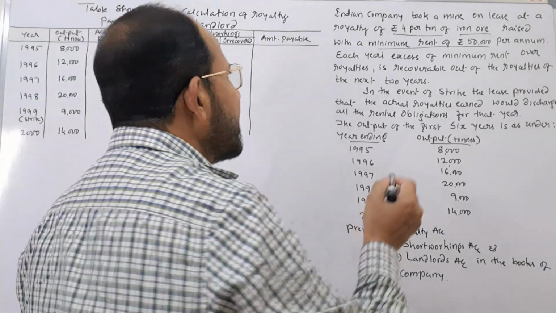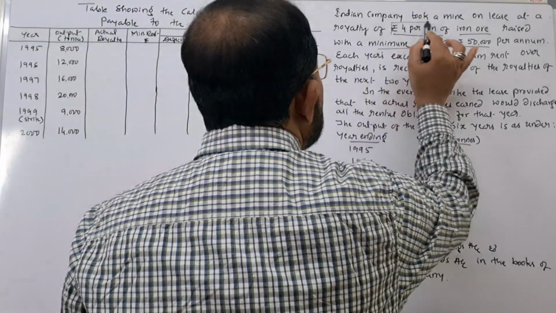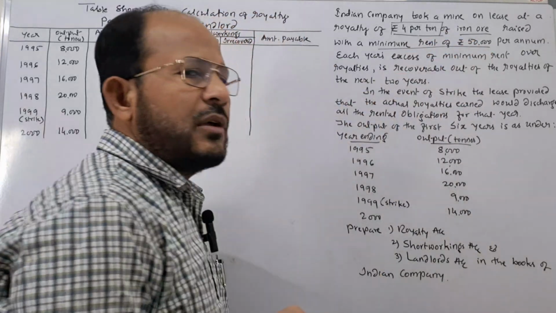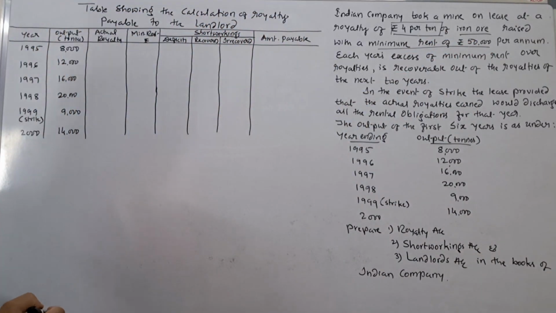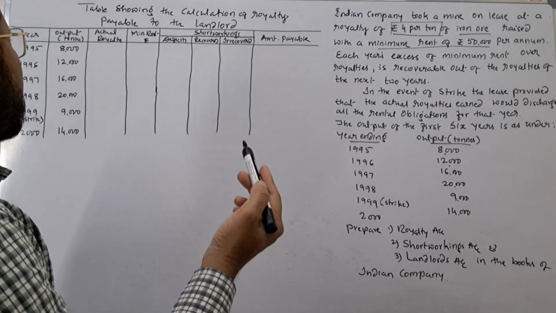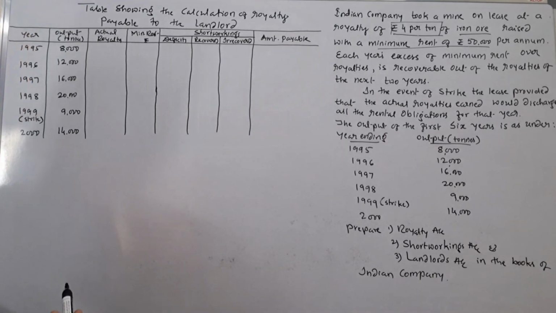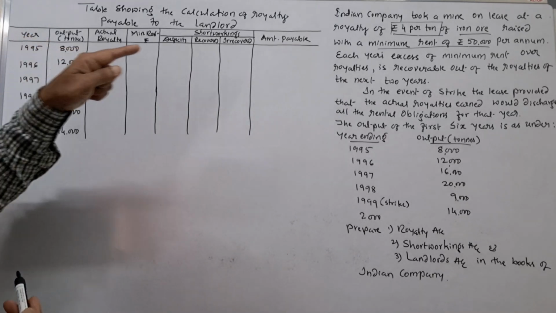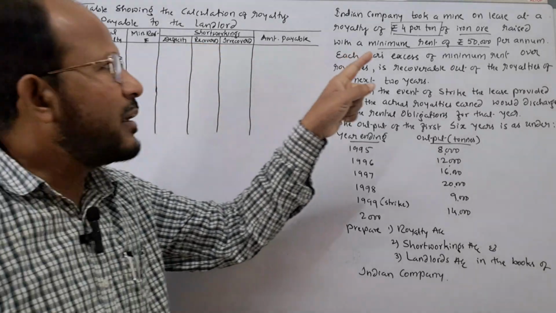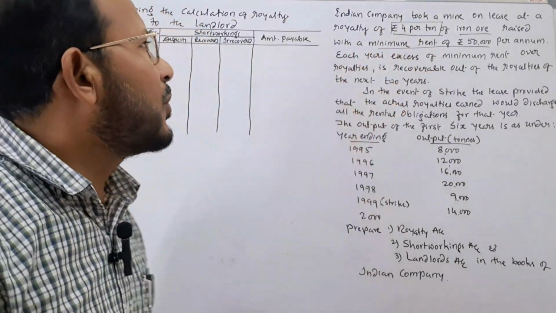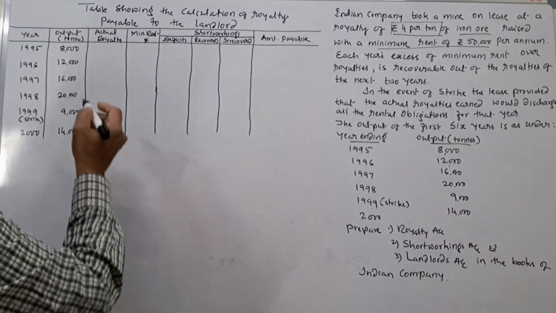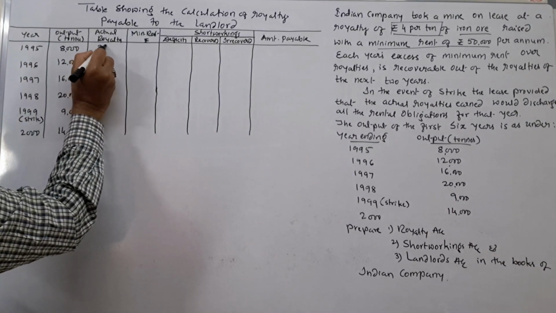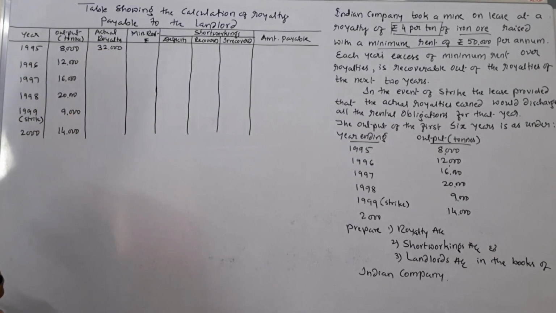Now what is the royalty? Royalty is rupees 4 per ton of iron ore raised or extracted. Rupees 4 per ton. Simply what we have to do? To the output, we have to multiply with rupees 4. 8,000 into 4, it comes to rupees 32,000.